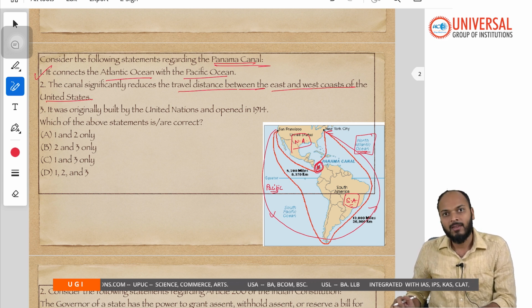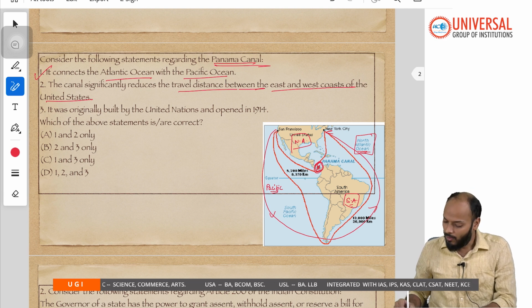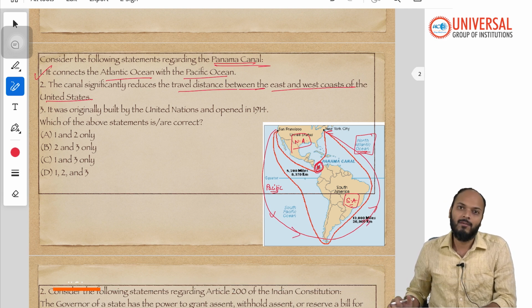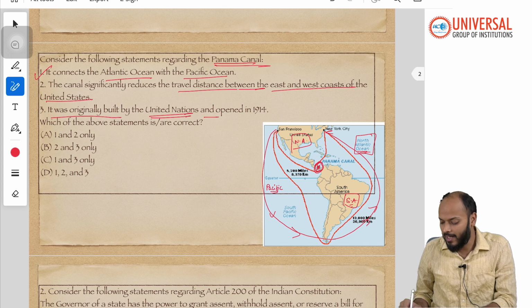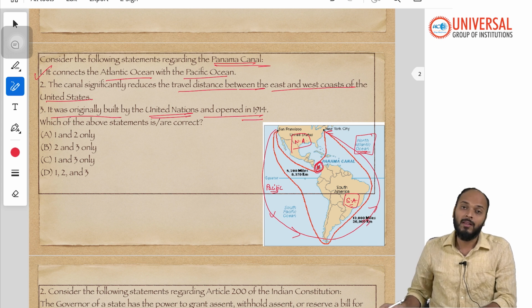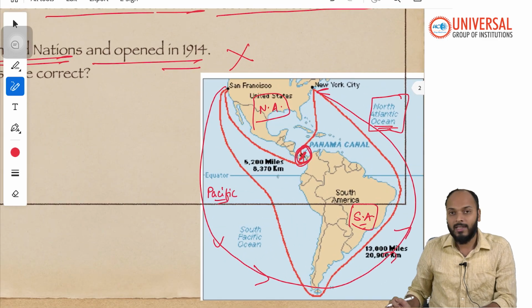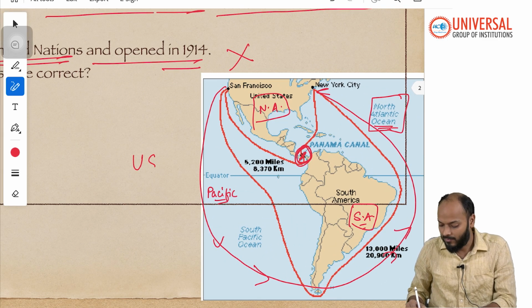That also we have seen, that when the canal was not there, this long route had to be taken for trading purposes between east coast and west coast. And the third statement says it was originally built by United Nations and opened in 1914. This statement is incorrect. The canal was originally constructed by USA, not UN.